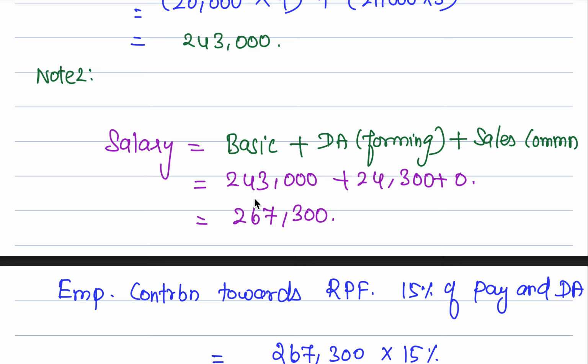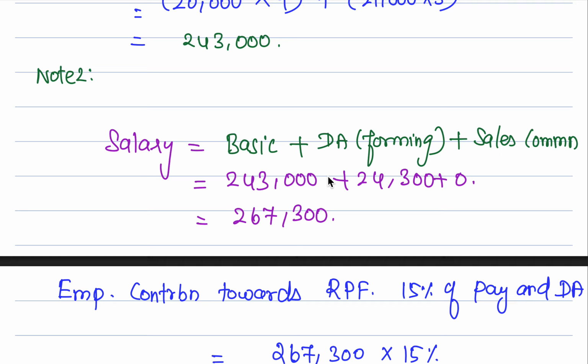What is basic? 2,43,000. DA forming is 24,300. Did they give any commission details? No such details, which means 0. So 2,43,000 plus 24,300 is 2,67,300, which is the salary. Why do we have to calculate salary? Because only up to 12% of the salary is exempted. So what is 12% of 2,67,300?